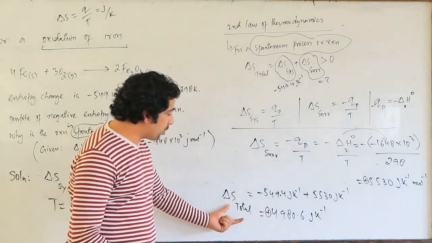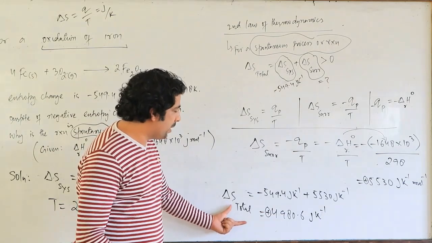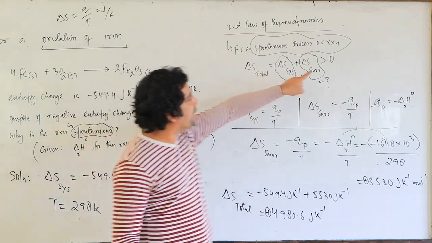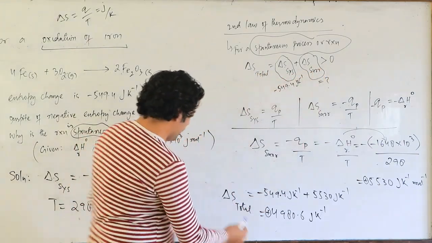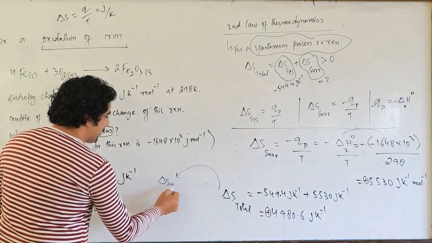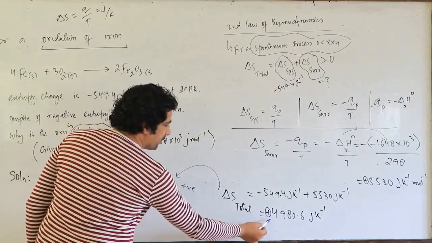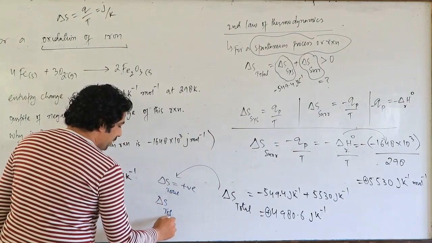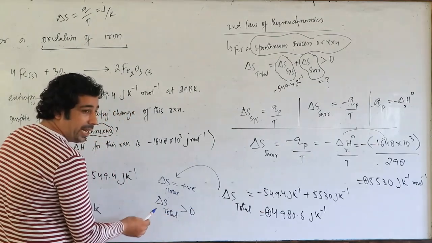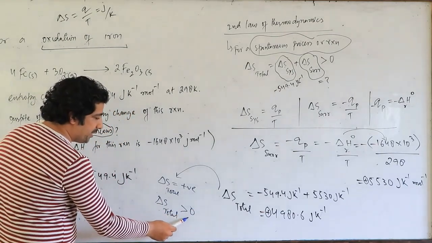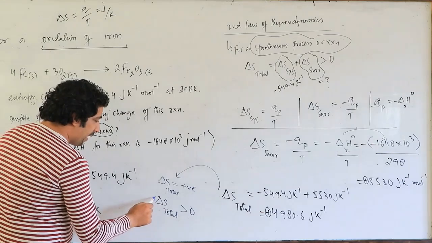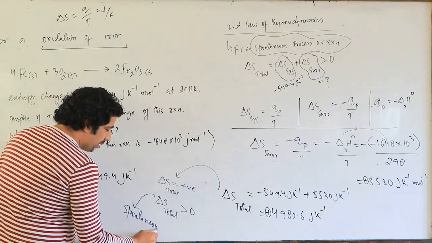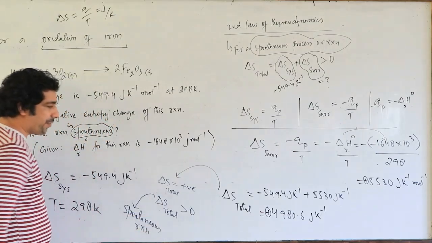So delta S total is positive, that means it is greater than 0. That is, the entropy of the universe is greater than 0, and obviously then I can tell it is a spontaneous process. So it's a spontaneous reaction.